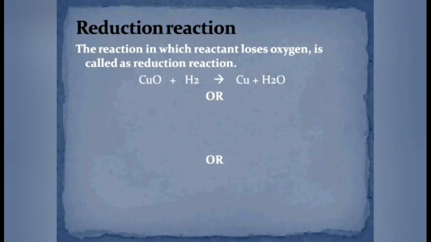On the reactant side, before the reaction, copper was bonded with oxygen. But after the reaction completes, the copper has separated from oxygen. So we can say that the oxide of copper gets reduced.